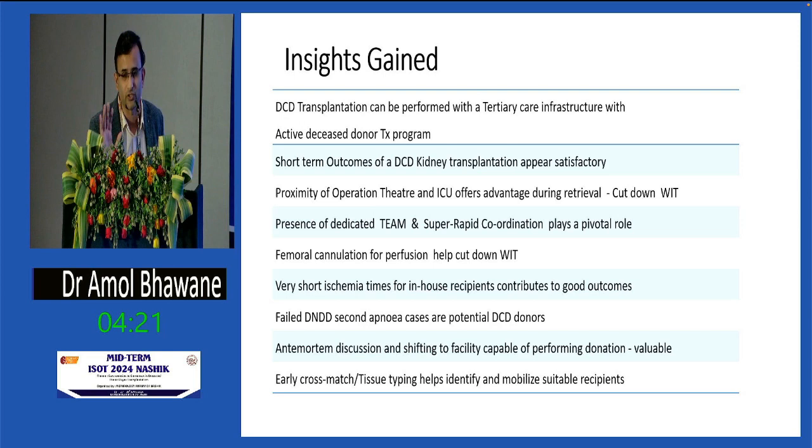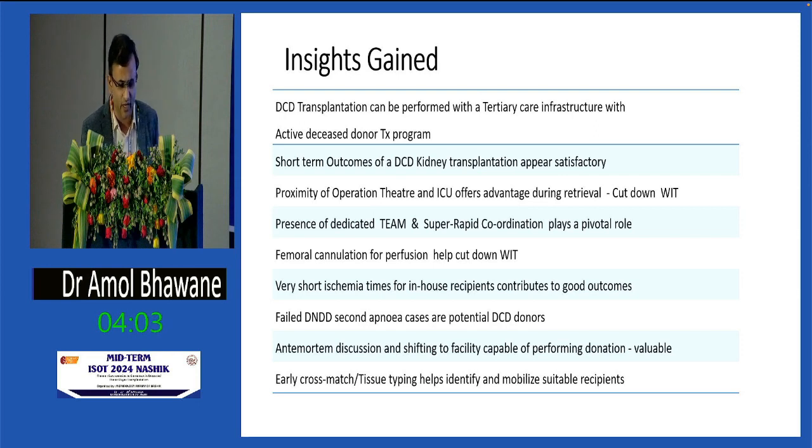Proximity of operation theatre and ICU offers an advantage to us because it will surely cut down the warm ischemia time. In our institution, whenever brain death happens, we have one dedicated bed, just near the OT opening in the surgical ICU, and it is reserved 24/7 for that patient only. It has a dedicated nursing officer and dedicated intensivists for that only. So that is an advantage for us.